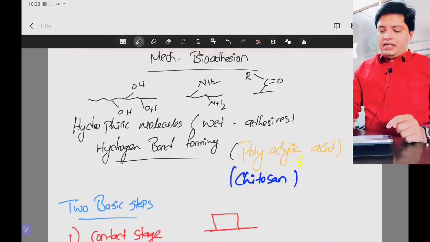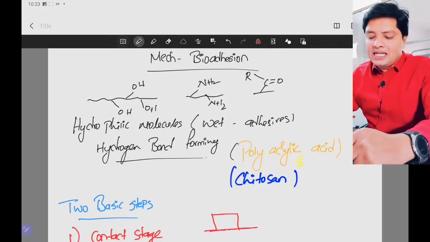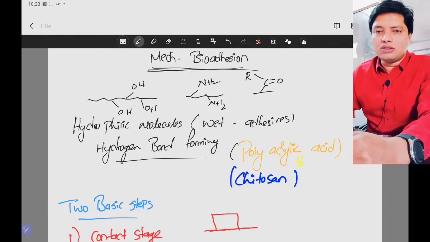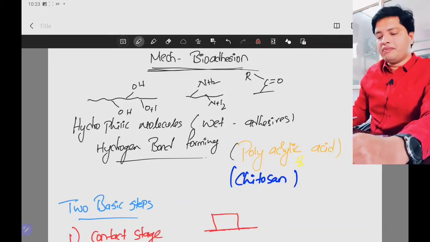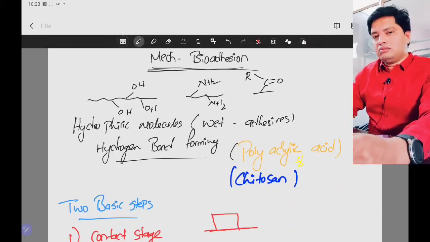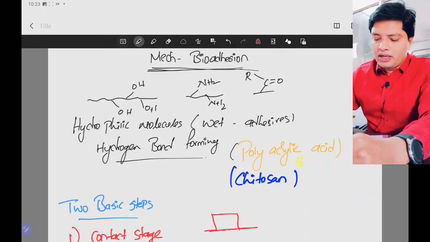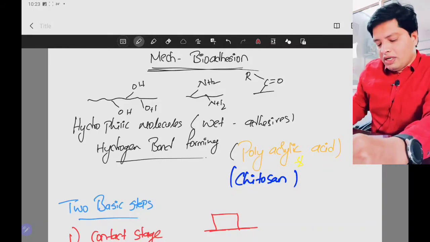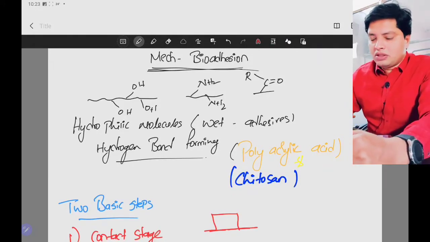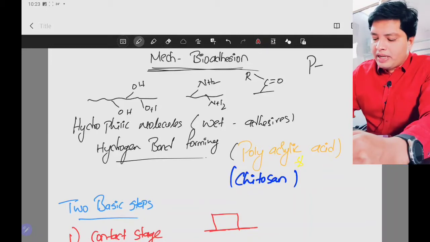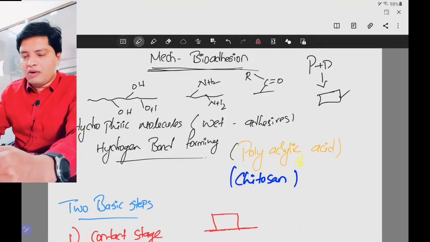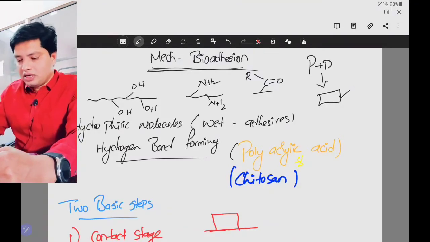Next, we will move on to the mechanism of bioadhesion. What is the mechanism of bioadhesion? How is this mucoadhesive drug delivery system going to adhere to the mucous membrane? For this we need to know the mechanism. How do we prepare the mucoadhesive drug delivery system? You will take a polymer, take a drug, mix them and prepare the system. It can be a tablet, gels, films, etc.